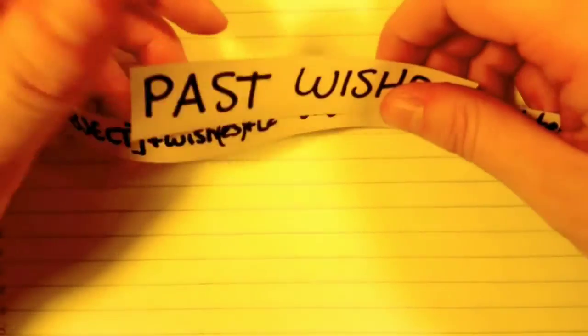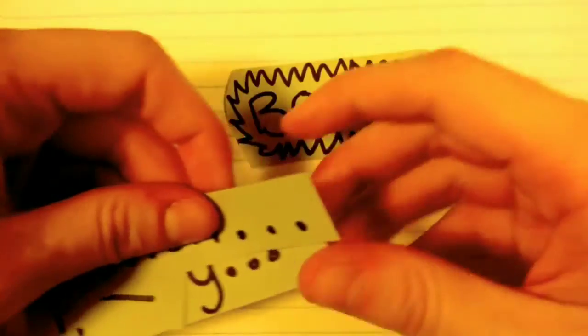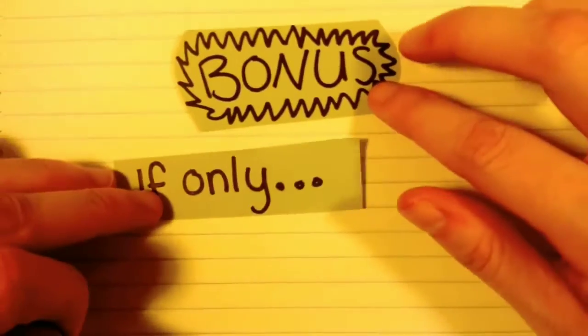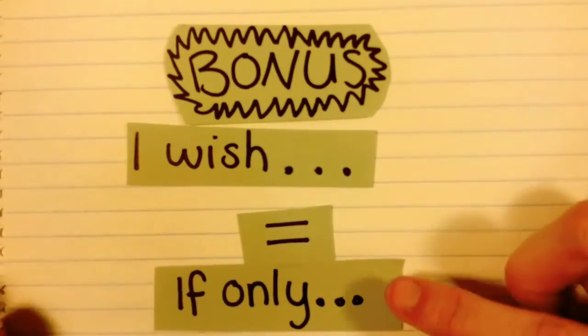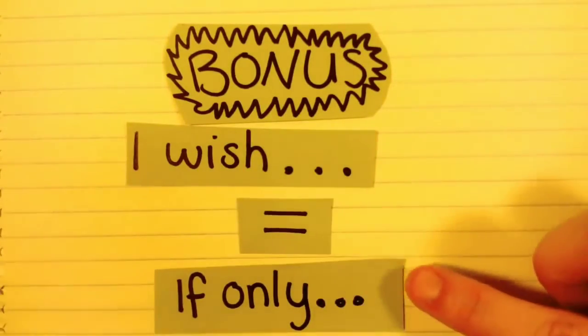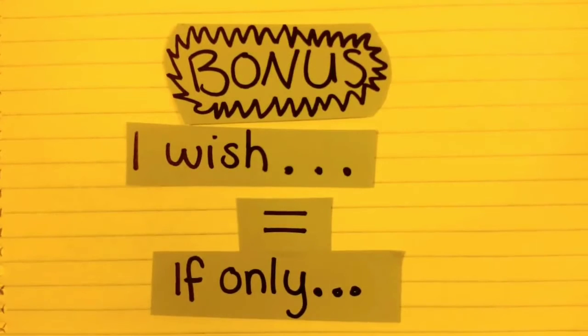Alright, so those are the ways to express wishes in the present, past, and future tenses. Here's a little bonus for you. Another way of expressing wishes is to use the expression if only. You can use if only in almost the same way as using I wish. It means almost exactly the same thing. It's just another way of expressing things that you want to happen, but that won't happen, or are impossible to happen.